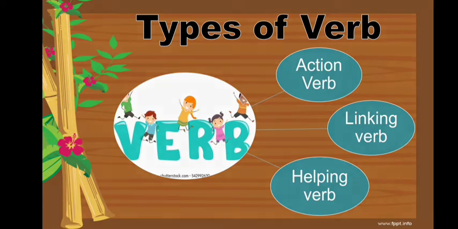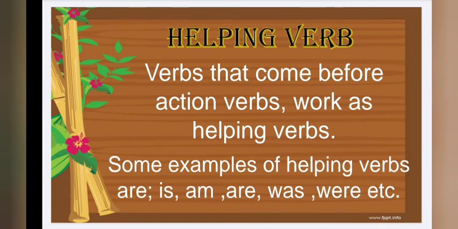Now we will revise what a helping verb is. Verbs that come before action verbs work as helping verbs. Some examples of helping verbs are is, am, are, was, were, etc. And I know, students, that you are all very well aware of the uses of is, am, are, was, were.